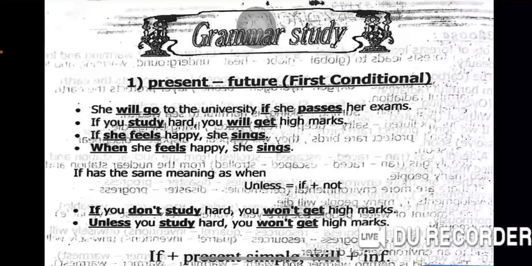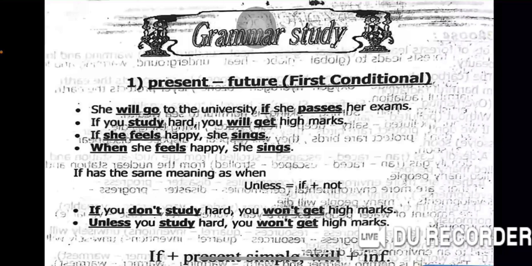If she feels happy, she sings. We start with the present simple after if, then the other sentence is present simple, because it's a fact. If she feels happy, she sings. When she feels happy, she sings. So we can remove if and put when instead of it. If has the same meaning as when.